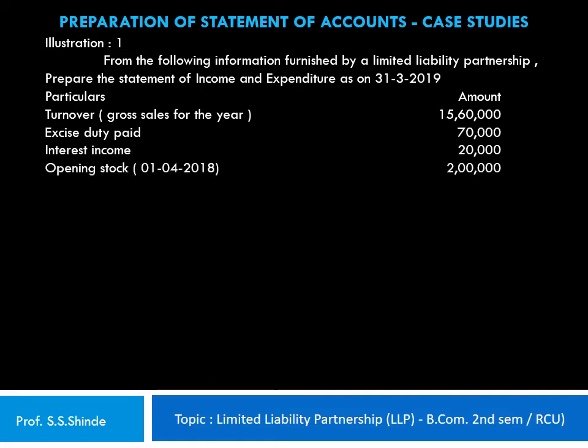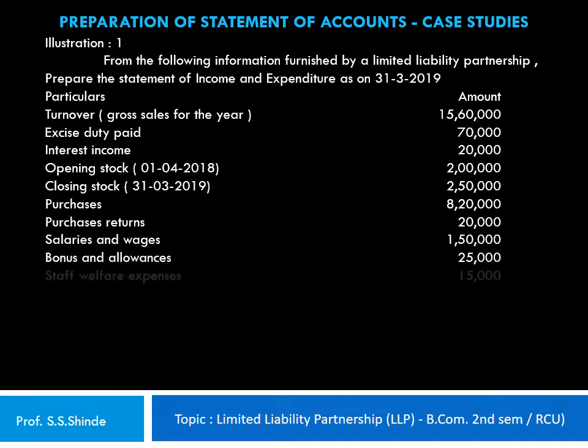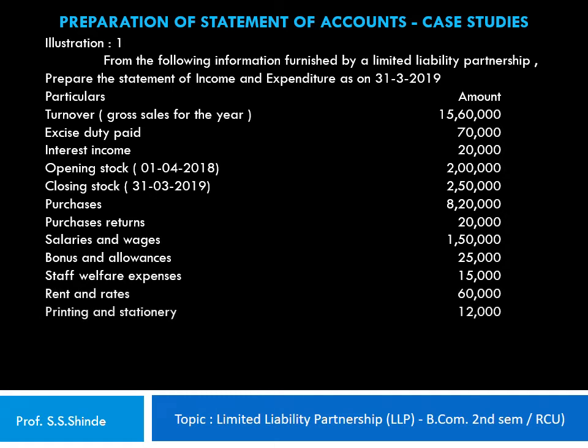Opening stock as on 1st of April 2018, 2 lakh. Closing stock as on 31st of March 2019, 2,50,000. Purchases 8,20,000. Purchase returns 20,000. Salaries and wages 1,50,000. Bonus and allowances 25,000. Staff welfare expenses 15,000. Rent and rates 60,000. Printing and stationery 12,000. Postage and telephone charges 5,000. And light charges 13,000 rupees.